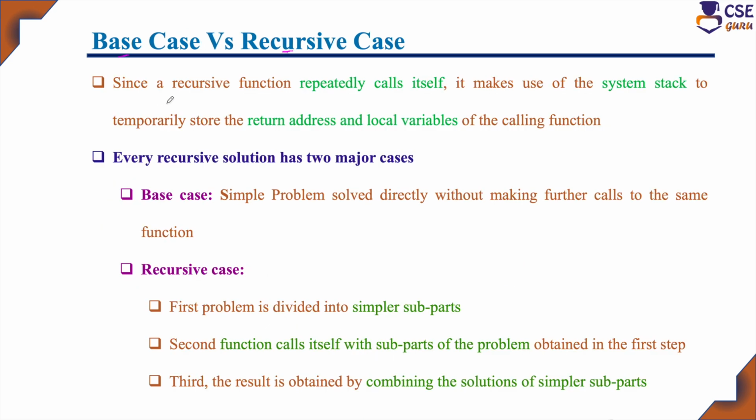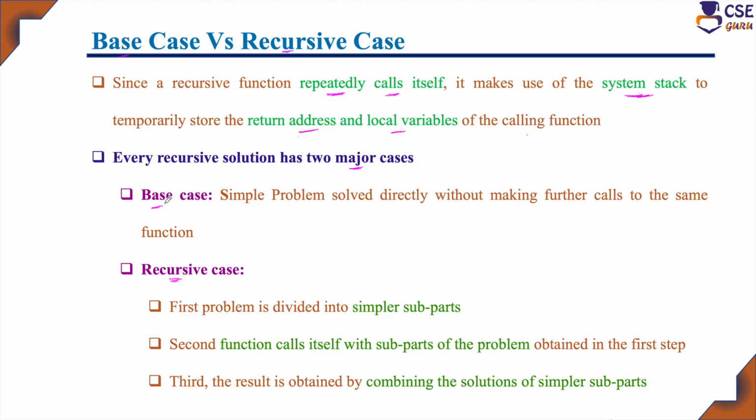Since a recursive function repeatedly calls itself, it makes use of the system stack. One of the main applications of the stack data structure is recursion. The recursive function is executed repeatedly by calling the same function itself, so it uses the stack data structure to temporarily store the return address and its local variables. And in a recursive function, we use two major cases. One is the base case, another is the recursive case.